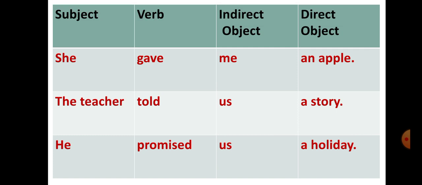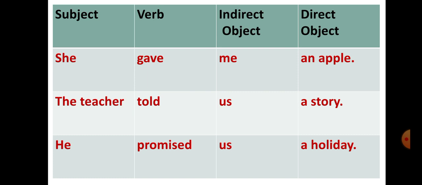So it is clear, student, that some verbs like gave, told, promised take two objects. For example, she gave me an apple. Here me is the indirect object and apple is the direct object.